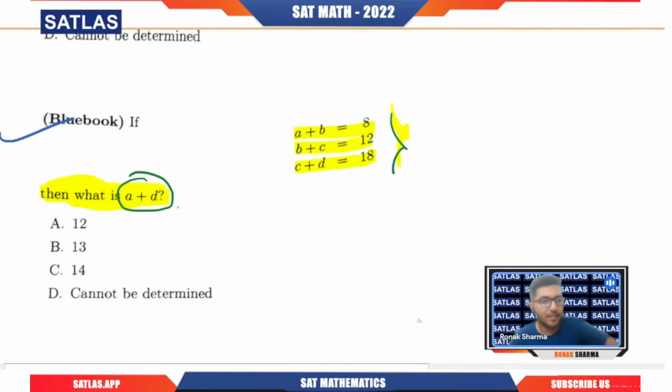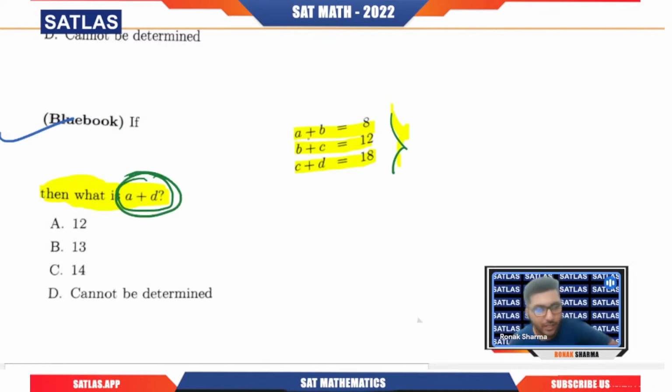Four variables are there. Now they're asking a plus d. Clearly, we know one thing, that four variables are there and three equations are there. So it is not possible to calculate the values of a, b, c, and d. So we need to create the pattern. To create the pattern, we need a plus d, right?